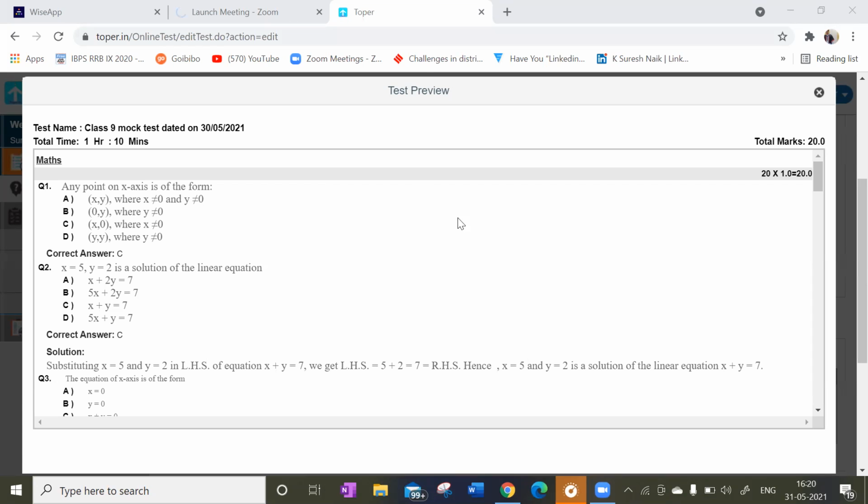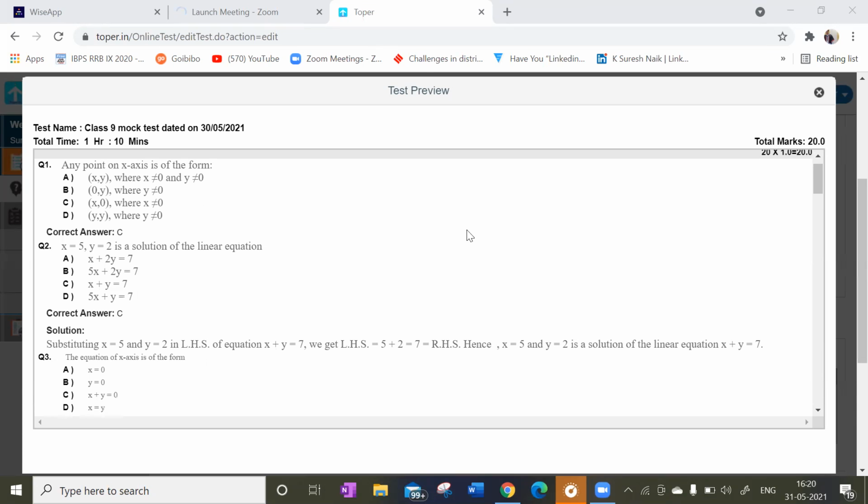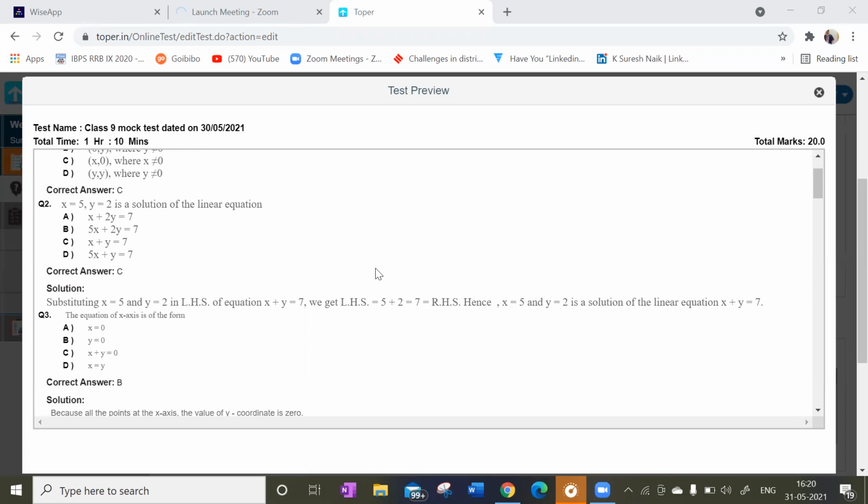Second one, look at this here. Sir, option C. Option C, sir. Yes. X is 5 and Y is 2. Substitute individually, and whichever option is getting satisfied, that is going to be your answer. Am I right? Yes, sir. So look at this next.